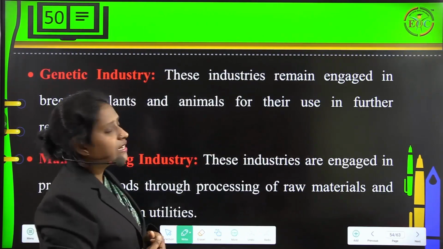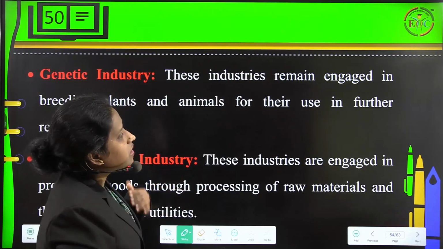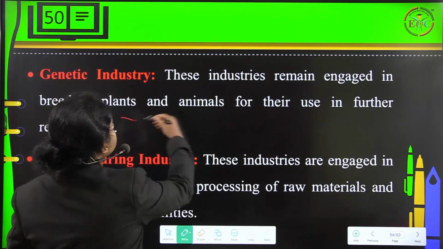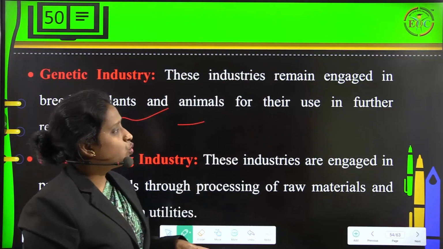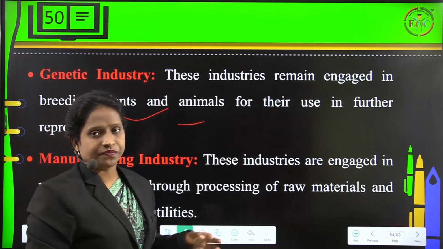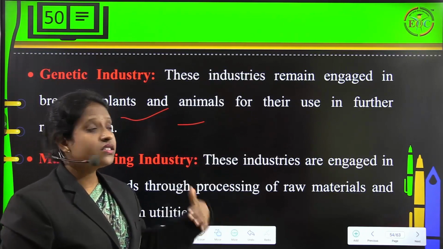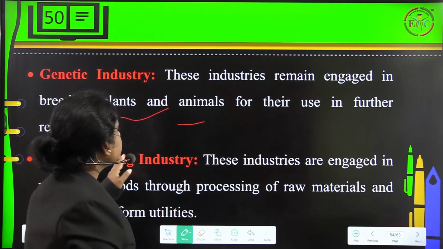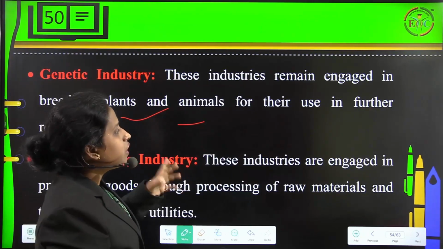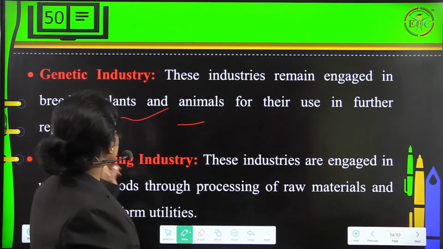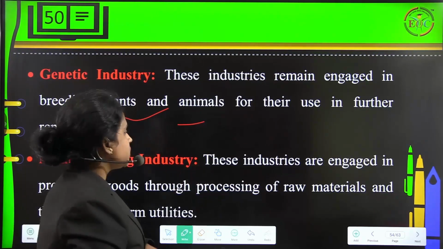Then we also have genetic industry. These industries remain engaged in breeding plants and animals for their use in further reproduction. Right? Industries engaged in breeding plants and animals for their use in further reproduction is what we call genetic industry.